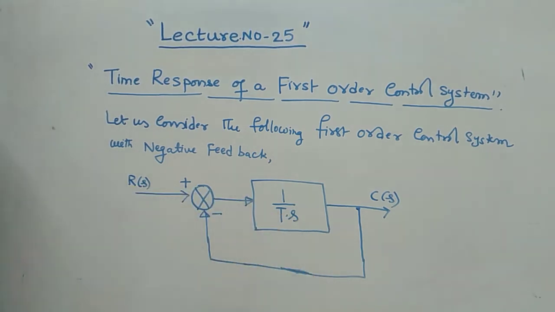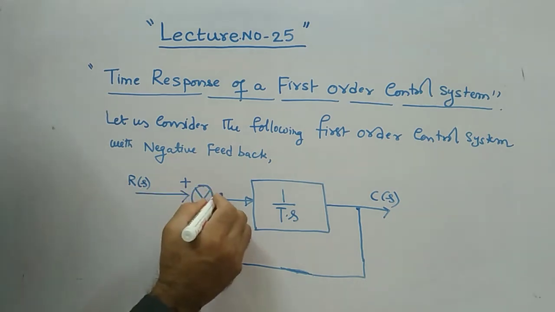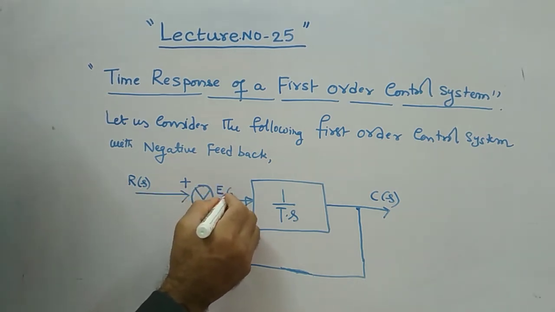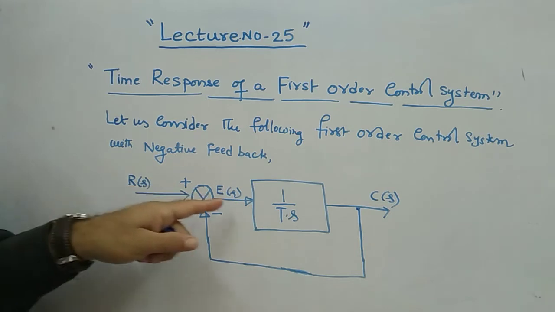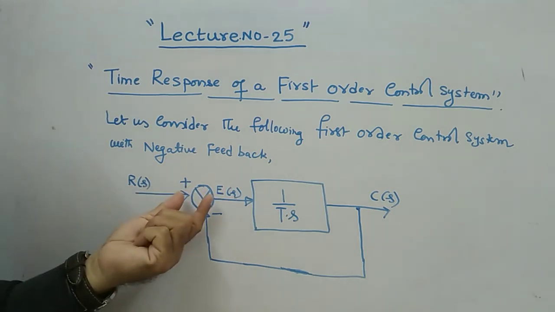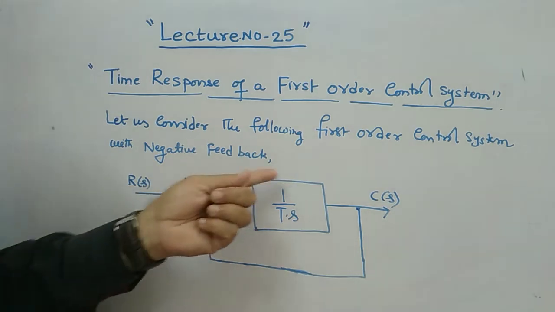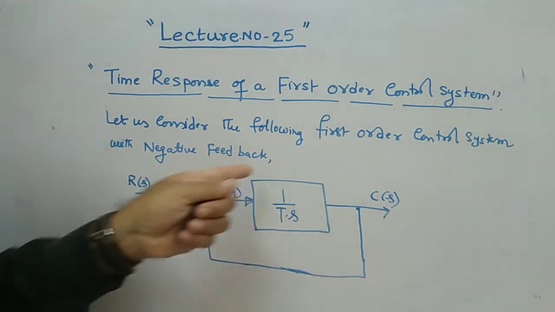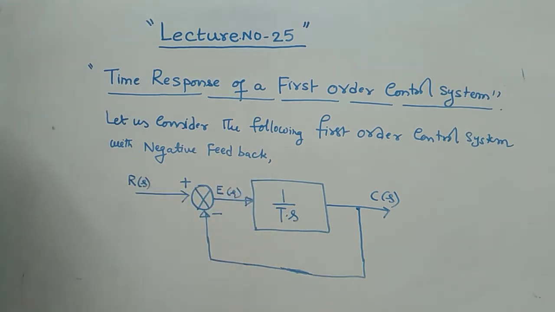The first order system looks like this only. This is your error signal E of s. Error signal E of s is nothing but the output of this summing point. So this is the basic diagram of a first order system, and I will explain later what the order of a system is.